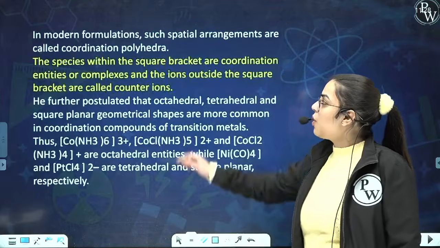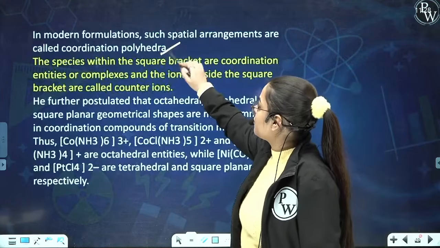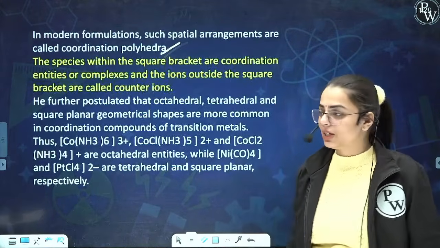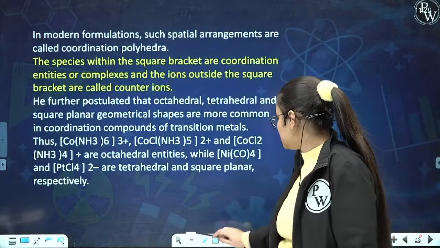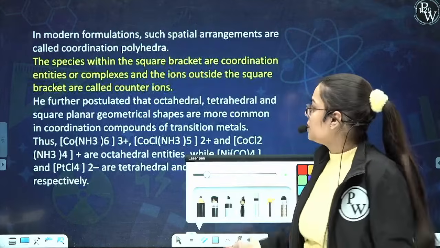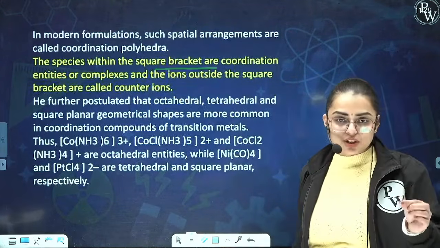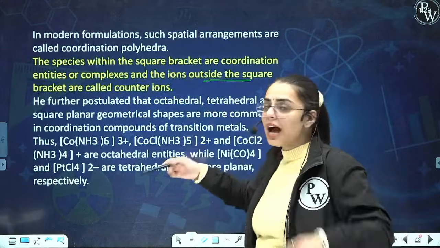Now, in modern formulations, such special arrangements are referred to as coordination polyhedra. The species within the square bracket are coordination entities. You have already seen this in the previous lectures. The species present within the square bracket are the coordination entities or the complexes, and the ions present outside are referred to as counter ions.